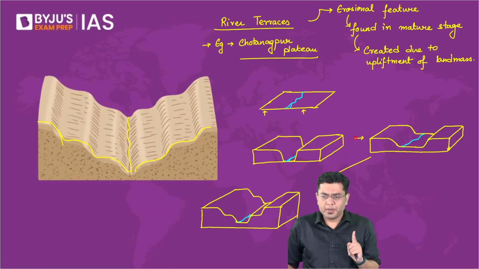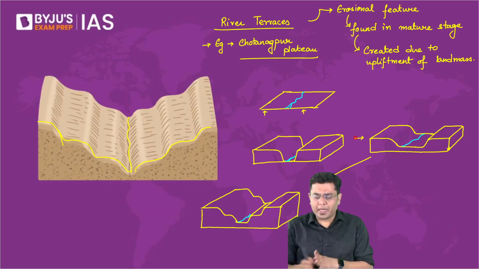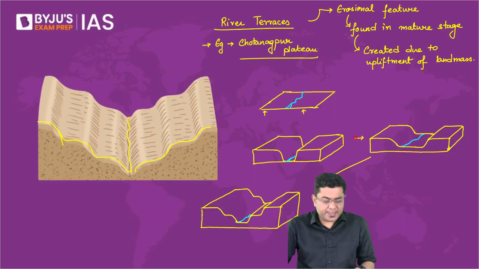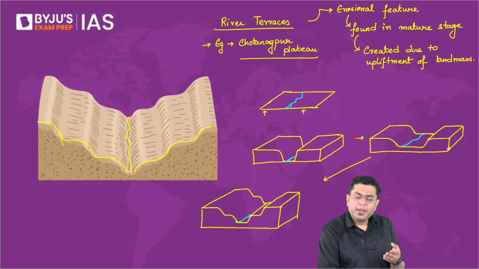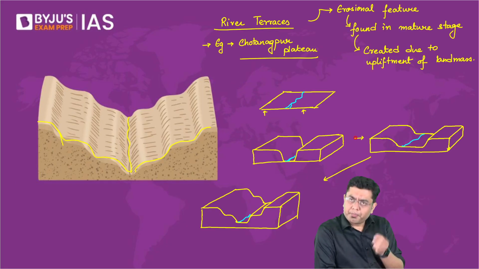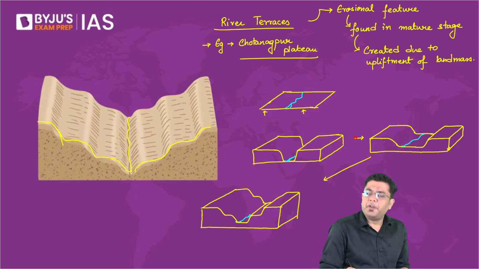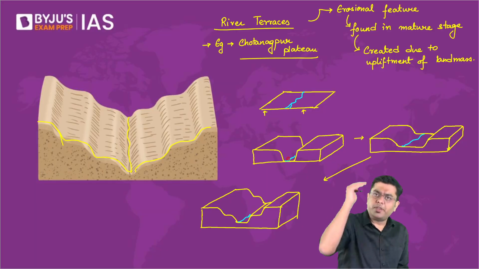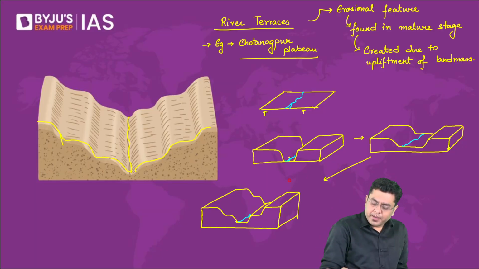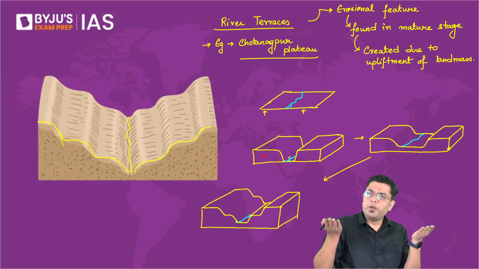Good. How is it that step is created? Step is created basically when you have the river maintaining its own course by eroding any upliftment happening on the riverbed, but all around it there is, so on the riverbed also upliftment will be experienced, but the river will erode that, but all around it, it will basically keep on rising.